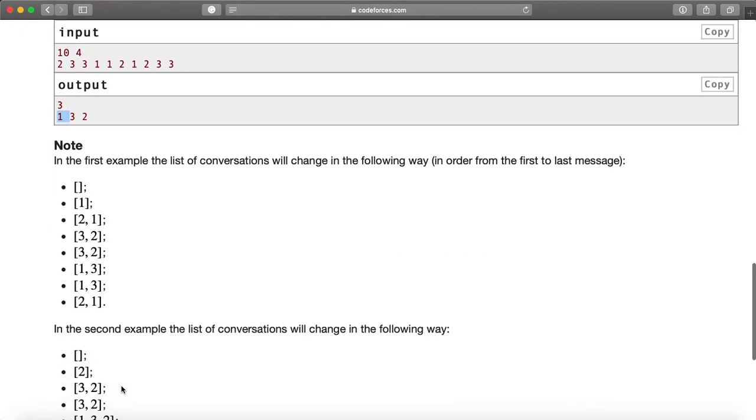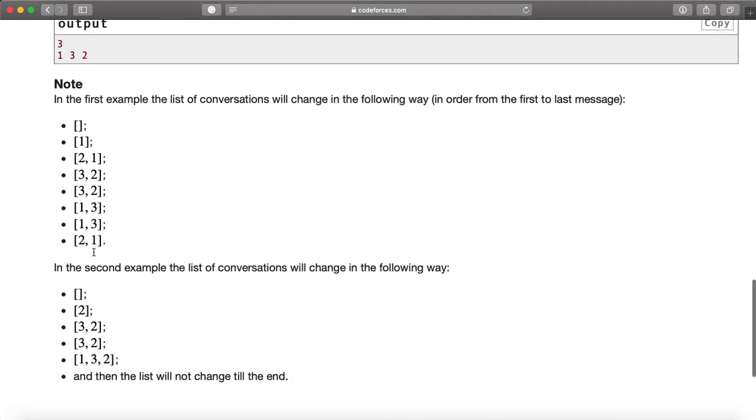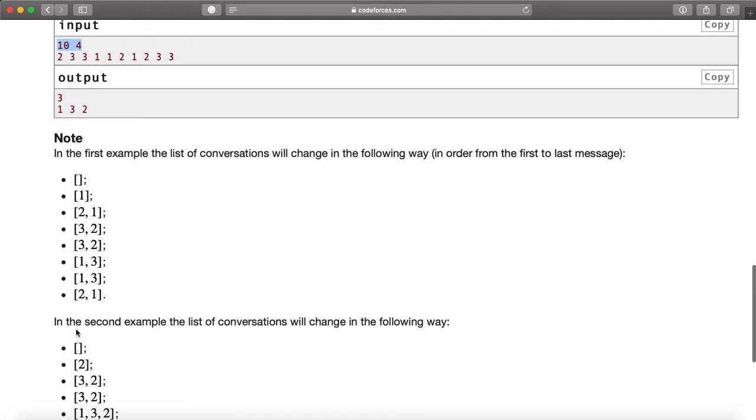I think it makes sense. Okay, there is an example also for the same. Now talking about the next input, 10 and 4. For the initial input it will be an empty screen. Now when 2 is received, 2 is received. Now if 3 is inputted, 3 is inputted.